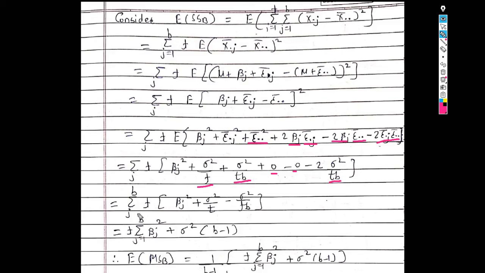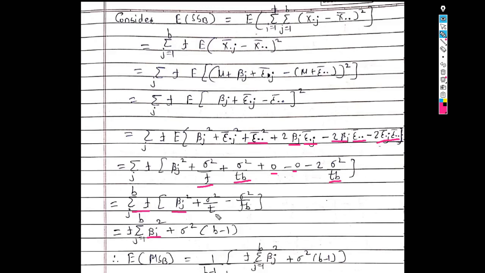So in the next step we get summation over j into t in bracket, beta j square plus sigma square upon t minus sigma square upon tb, since sigma square upon tb minus 2 times sigma square upon tb is minus sigma square upon tb. Now take this summation into t inside the bracket. So we get t into summation over j beta j square plus sigma square into b minus 1.